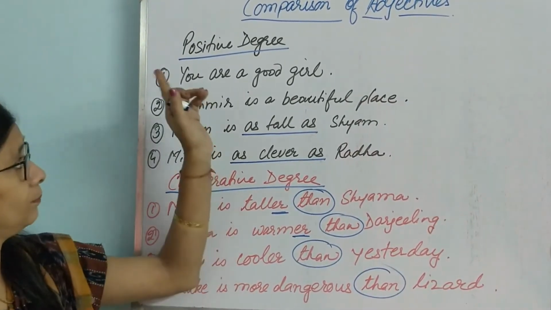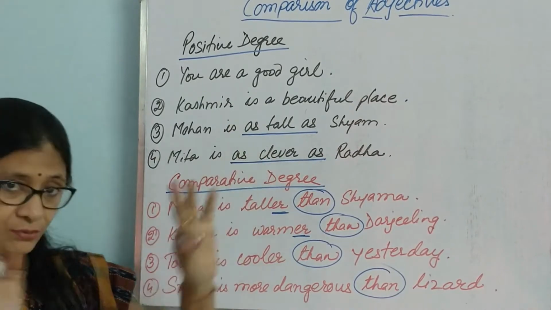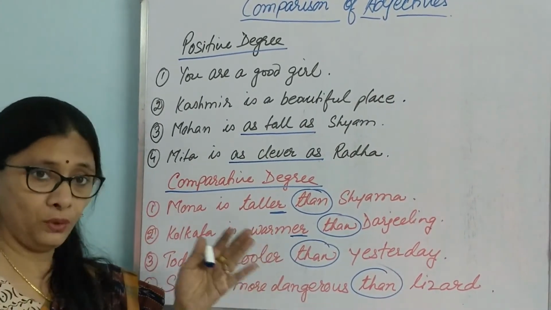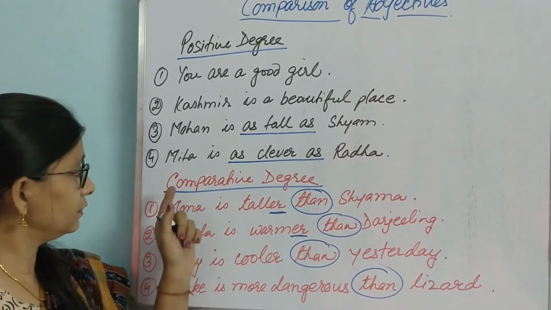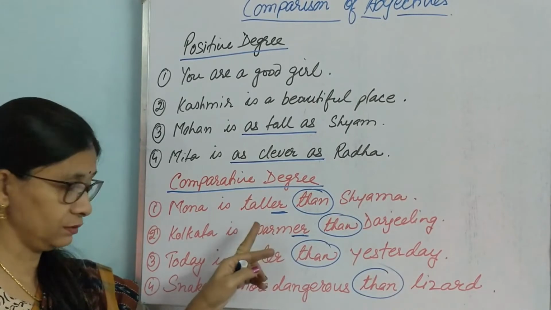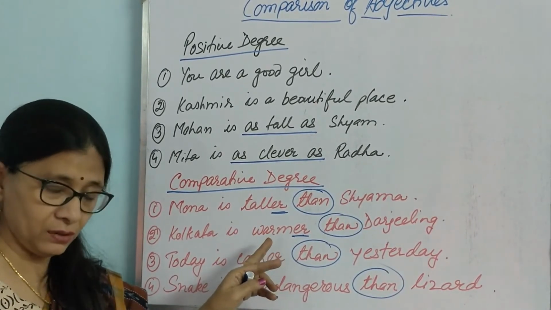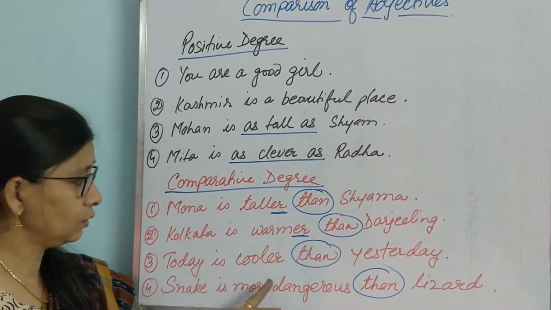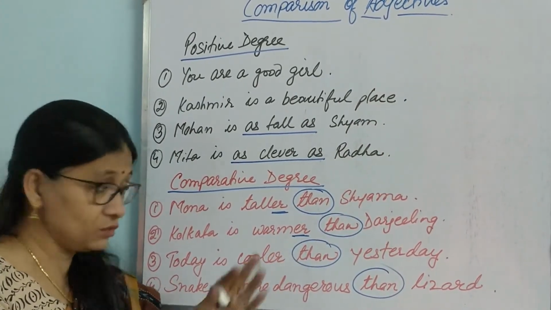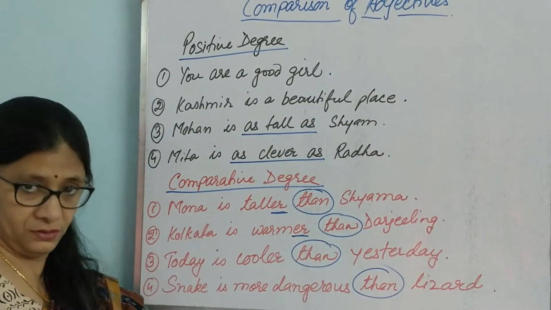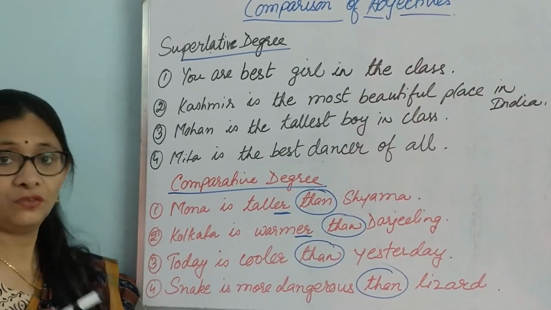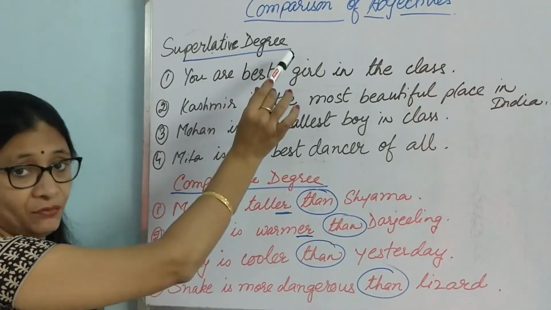So, the positive degree we use as before and after the word if a comparison is there. I mean, two equal things are mentioned. And the comparative degree we use, of course, the comparative form of the adjective: taller, warmer, cooler, more dangerous, those things are there. And along with those words, we use than, just after the word. So than is very important for the comparative degree. So our next type is the superlative degree.